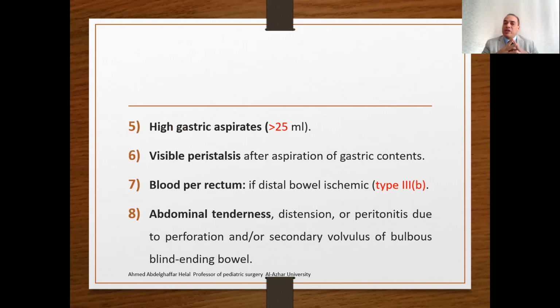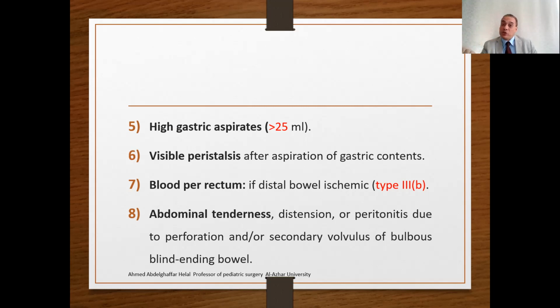The fifth clinical presentation: high gastric aspirate. In any infant with high gastric aspirate, you must suspect a problem in the continuity of the intestine. There may be visible peristalsis after aspiration of the gastric content, as the bowel tries to overcome the atretic or obstructed part.